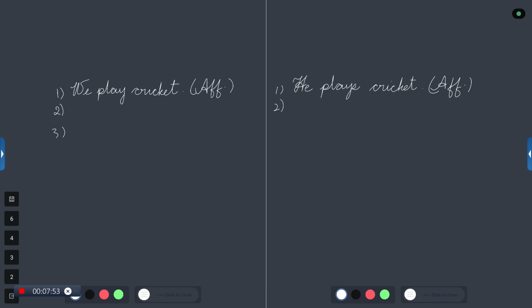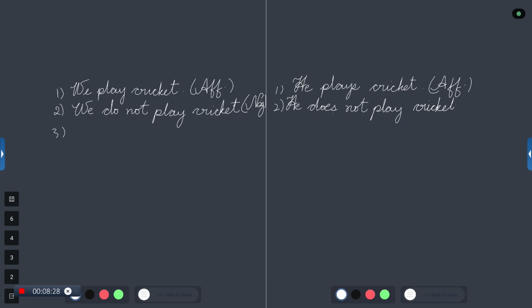And then in the second one, we made "we play cricket" into "we do not play cricket." Is this understandable by everyone? Yes, this becomes a negative sentence. I am writing NEG. With third person singular, it becomes "He does not play cricket." This is a negative sentence.